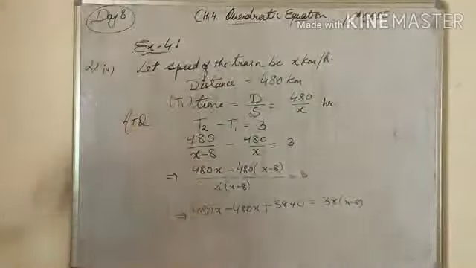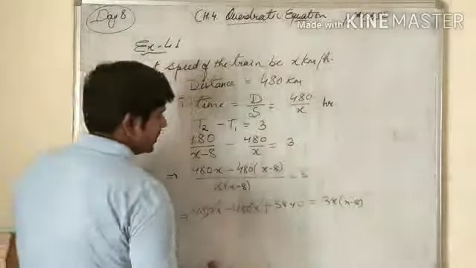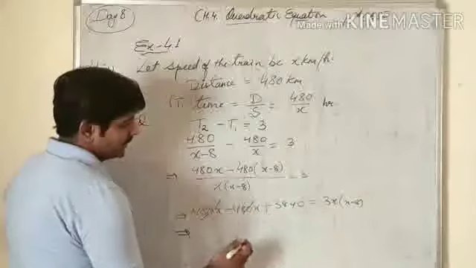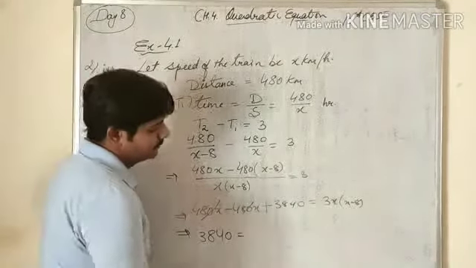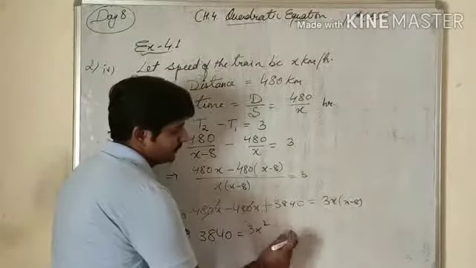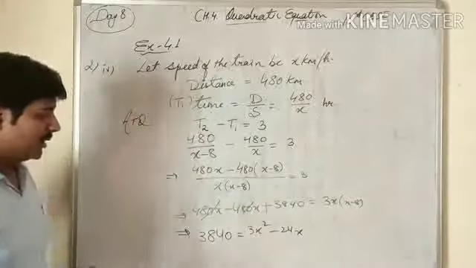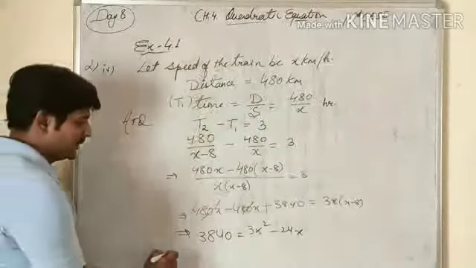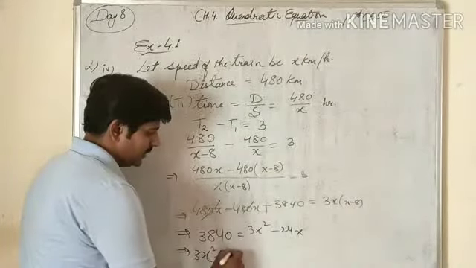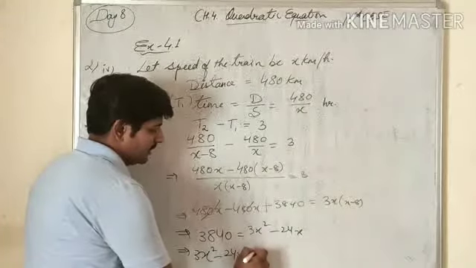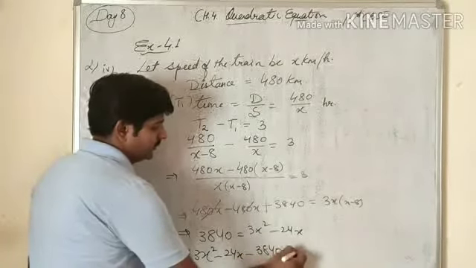Now 480x will be cancelled because one is positive and one negative, so 3840 equals 3x square, and multiplied to this, there will be 24x. So we write the whole thing in one place: 3x square minus 24x minus 3840.